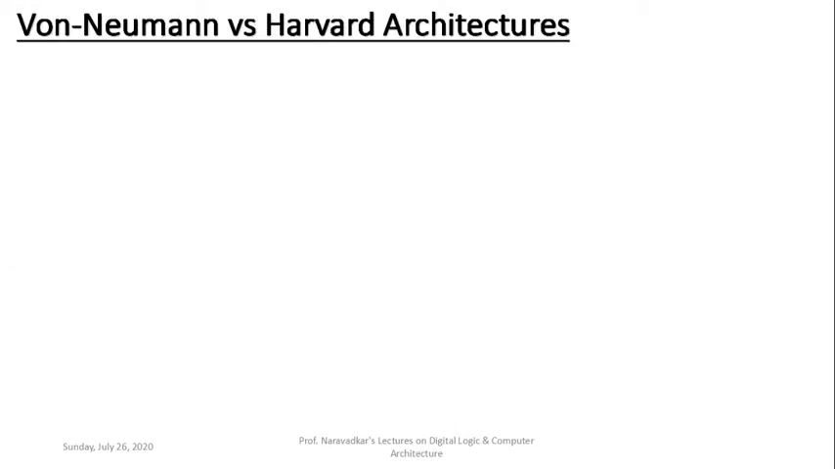Now next are the two common architectures: von Neumann architecture and Harvard architecture. Those are to be differentiated. Out of these, von Neumann architecture is the most prevailing, widely accepted architecture inside digital computer systems, which we are going to study in detail. So first of all, the difference between these two.